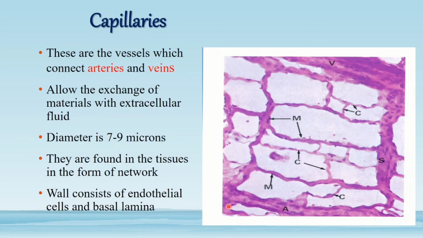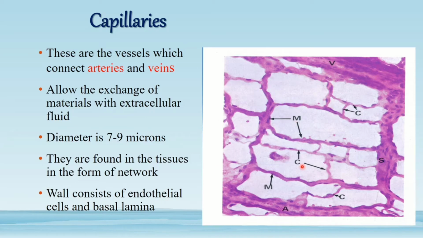Coming to the capillaries. Capillaries are the channels which are in continuity with the arteries and veins. So these are the vessels that connect the arteries with the veins. The capillaries make channels by interconnecting.